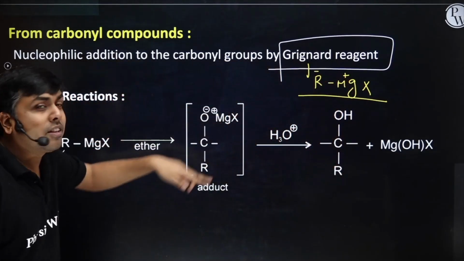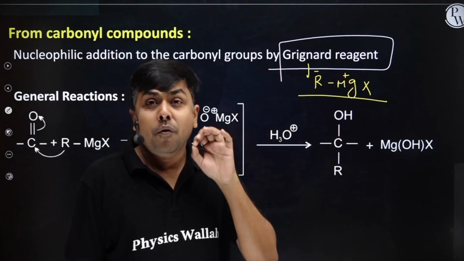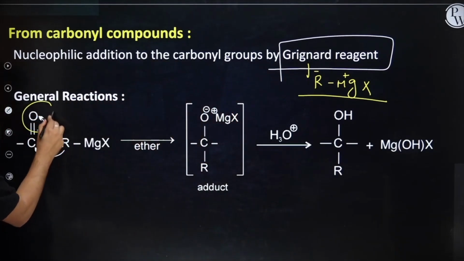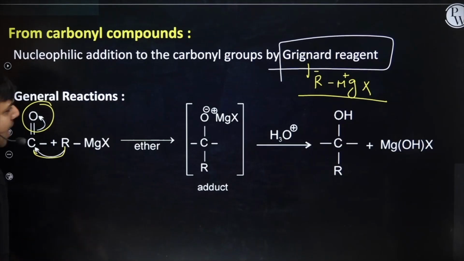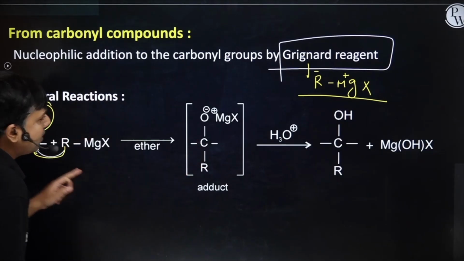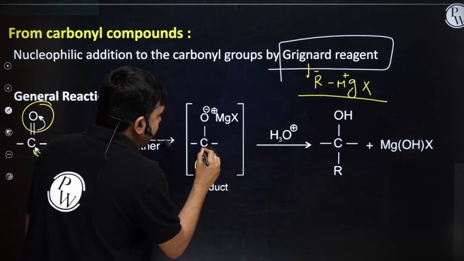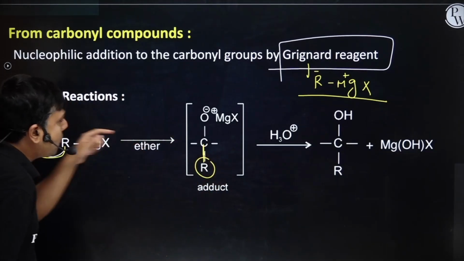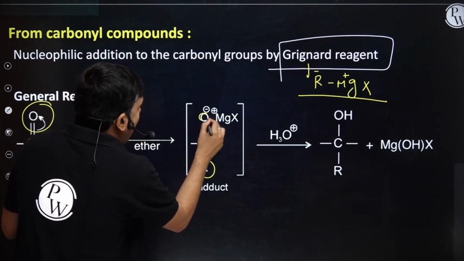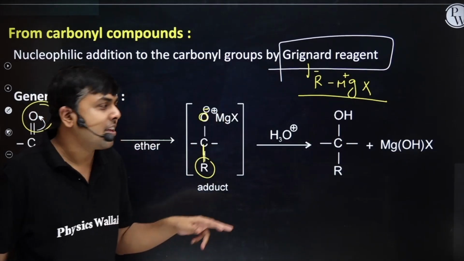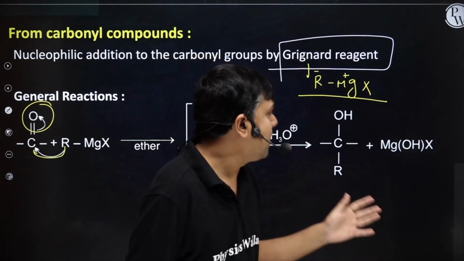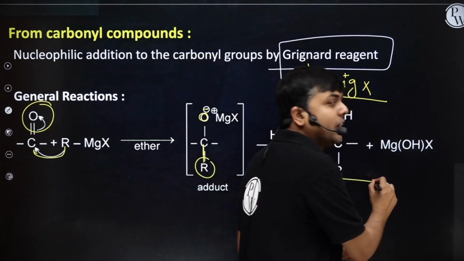Now this R minus will behave as a nucleophile, and will do a nucleophilic addition reaction on this carbonylic carbon. As soon as it attacks over here, this alkyl group will get attached to the carbonylic carbon. The double bond will shift, it will migrate, oxygen will have a negative charge, and in the next step it will simply take H plus from water and form alcohol.